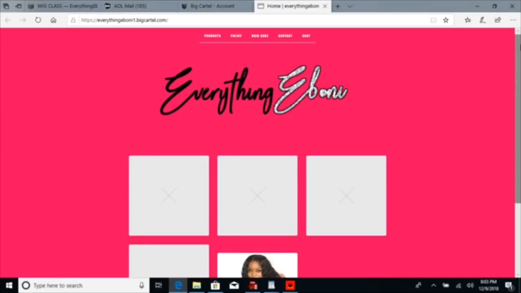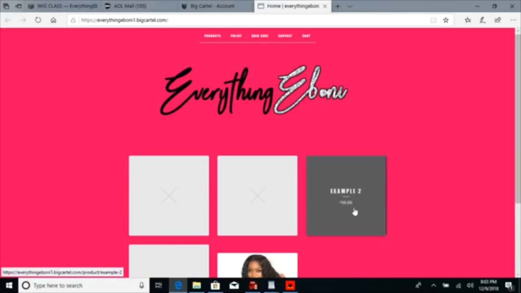It's a girl currently in my city. She sells clothes. Matter of fact, it's 2 different girls in my city. They sell clothes, okay? They use a BigCartel site, and they still make a lot of money. Maybe they just don't know how to create a domain name. I'm assuming that's what it is, because they definitely can afford one. But they use a .BigCartel at the end of their website name. They don't have a domain name, and they're still able to make money. So it's always good to have up some sort of website than to not have a website up at all. I guess that's what I'm trying to say.